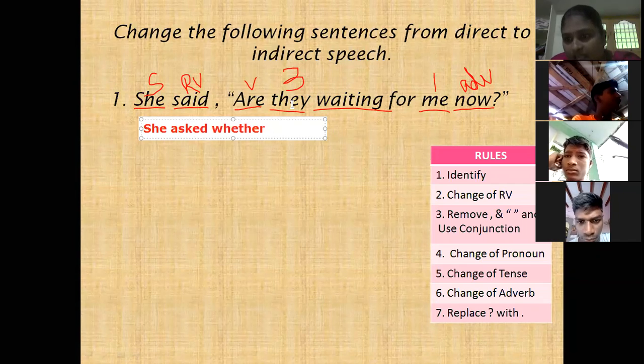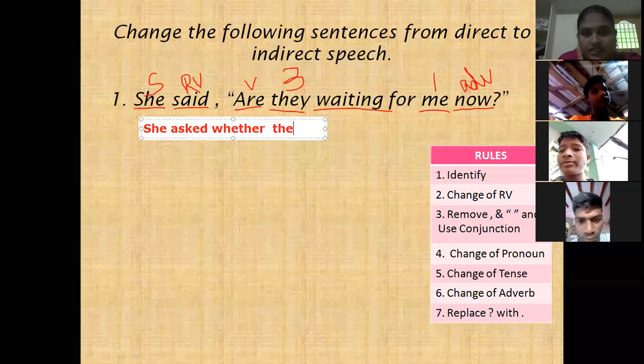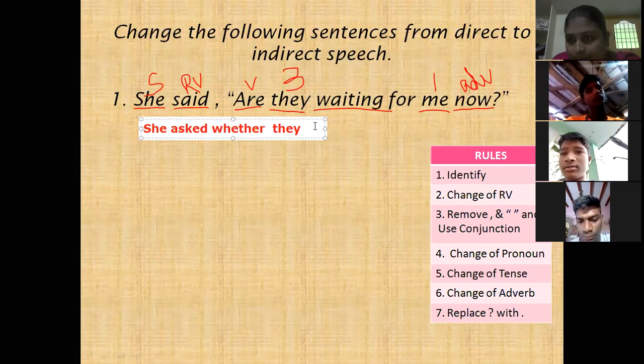So here, they. Is there any change for "they"? No, madam. It is already in third person. If it is in third person, there is no change. Next, after "they": are. Change of tense. Are waiting is in present continuous tense.